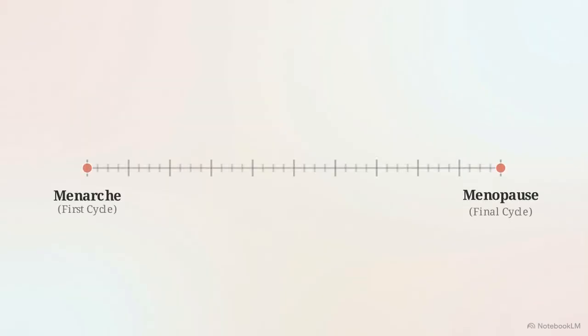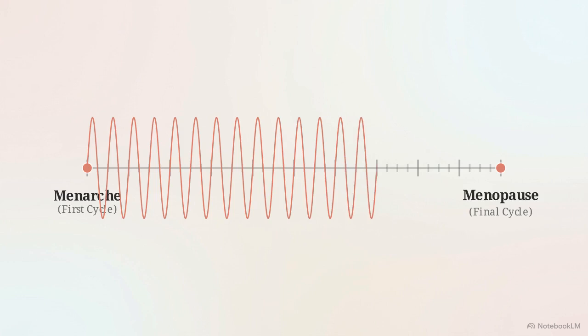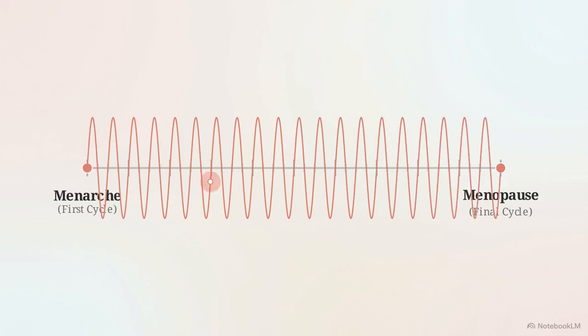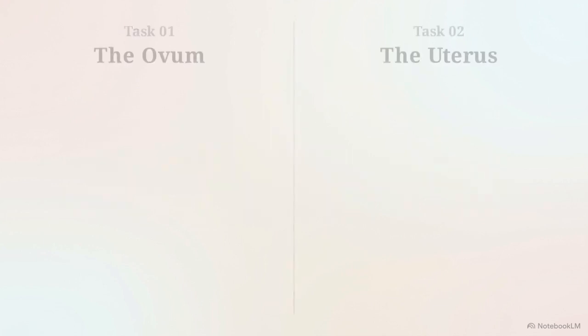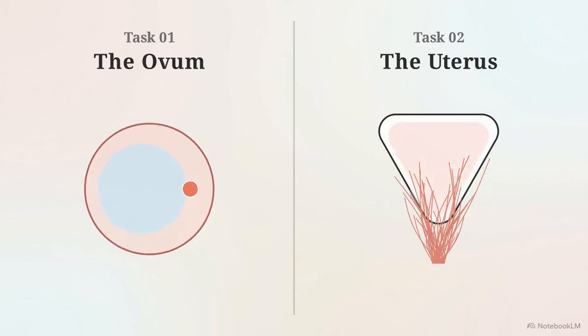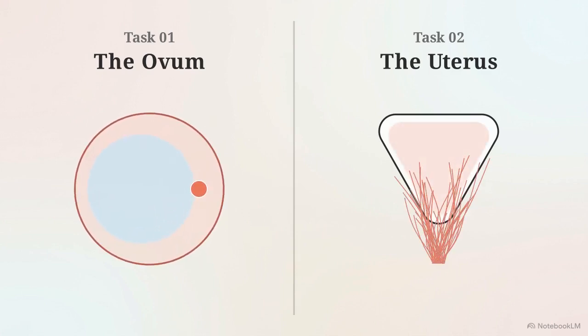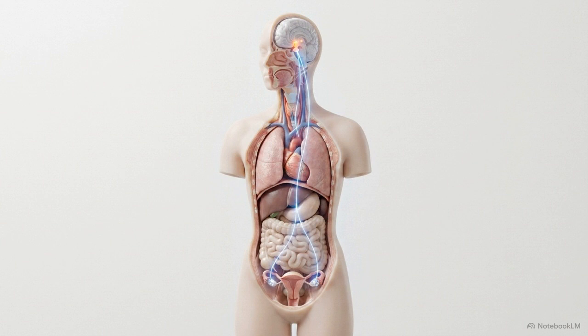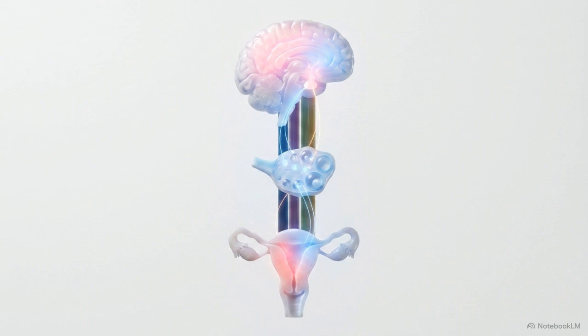The regular cyclic repetition of menstruation between these two life events is the primary clinical indicator of a normal, functioning reproductive phase. Every single cycle is dedicated to two synchronized tasks: maturing one ovum and preparing the uterus by building up a dense network of blood vessels. To understand how this works, we have to look past localized organs. This is a system of precisely synchronized communication, linking the brain, the ovaries, and the uterus.